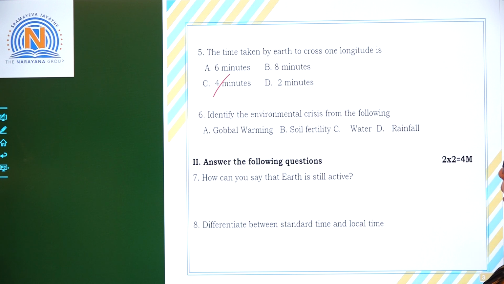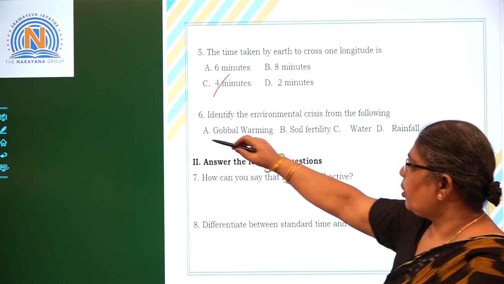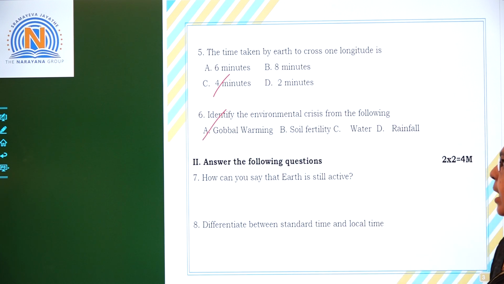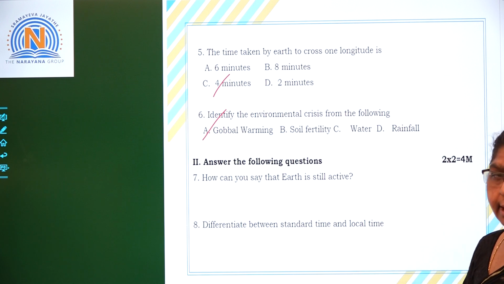The environmental crisis from the following: global warming. Global warming is the main environmental crisis, and soil fertility, water or rainfall are not environmental crises.